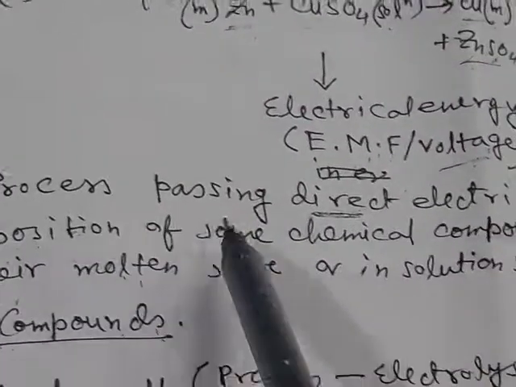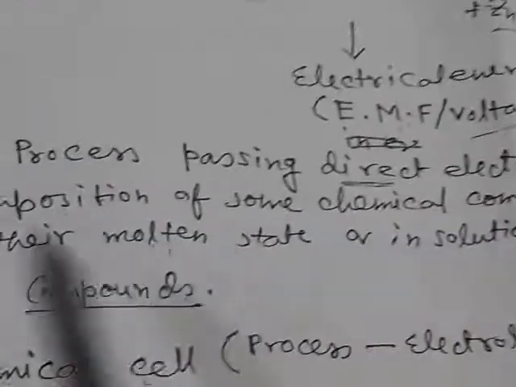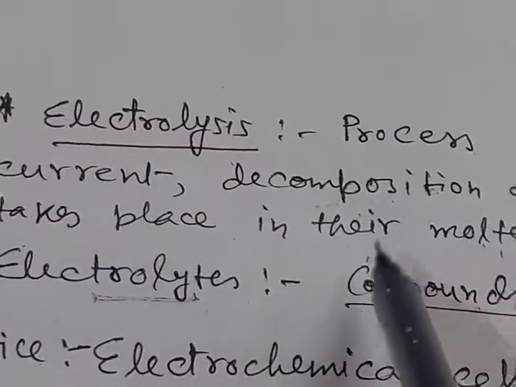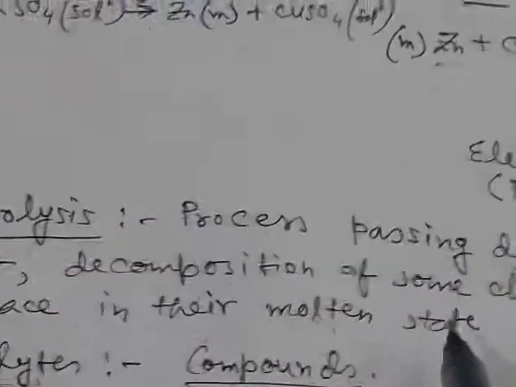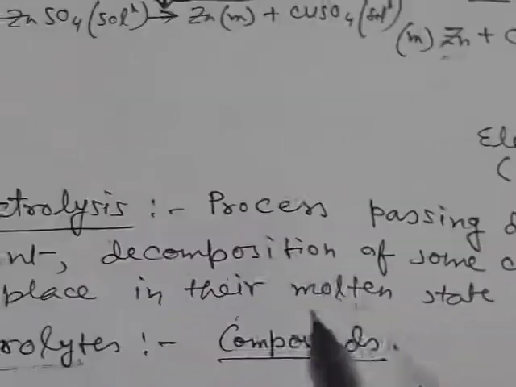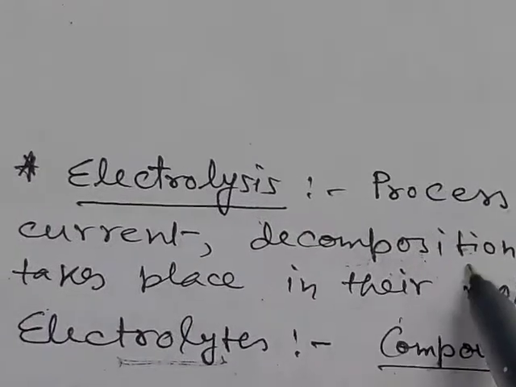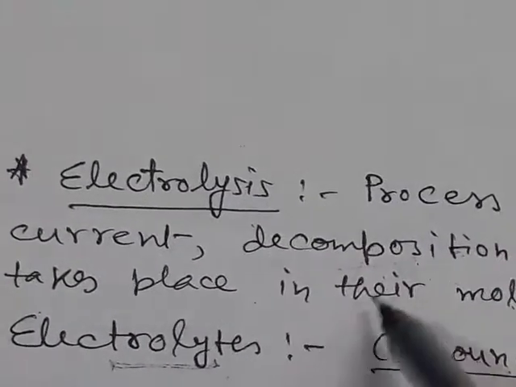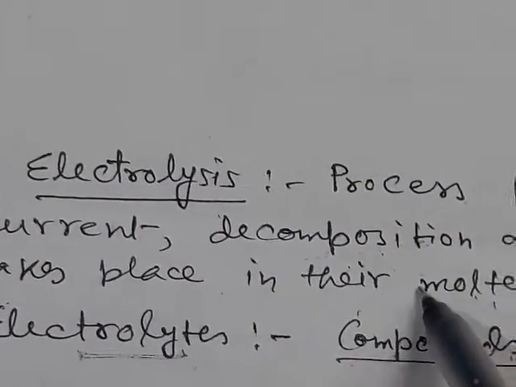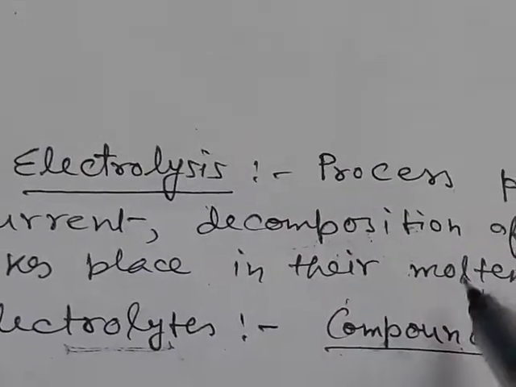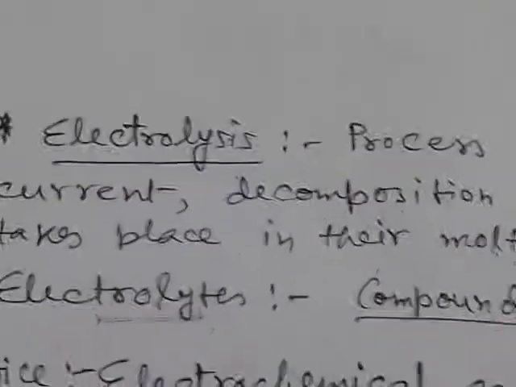So electrolysis is the process where, by passing direct electric current, chemical decomposition of some compounds takes place in their molten state or in their solution state, that is, in their liquid state.